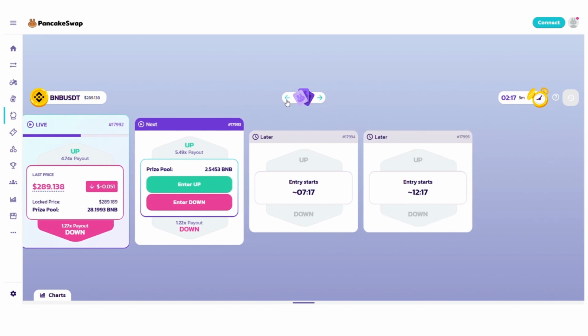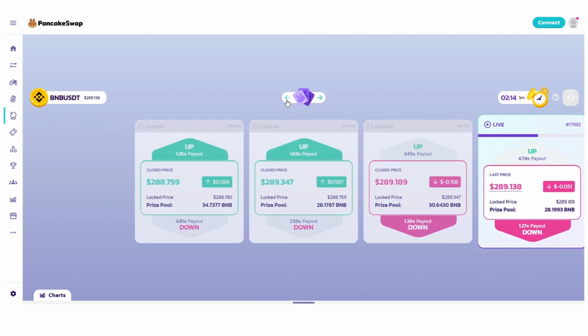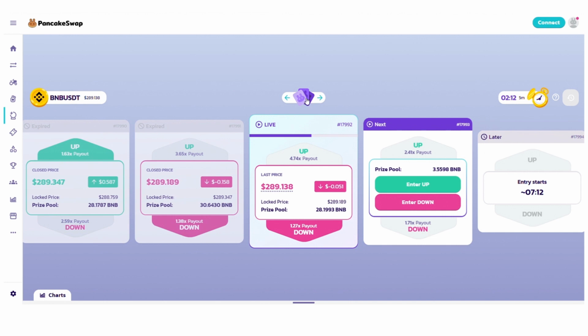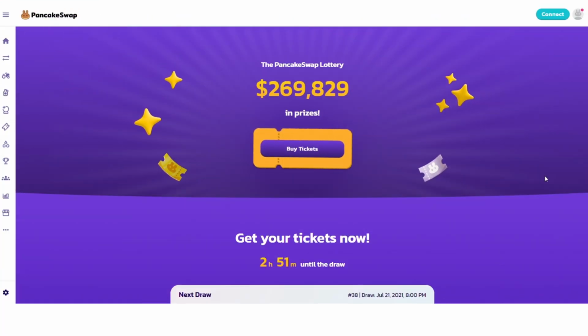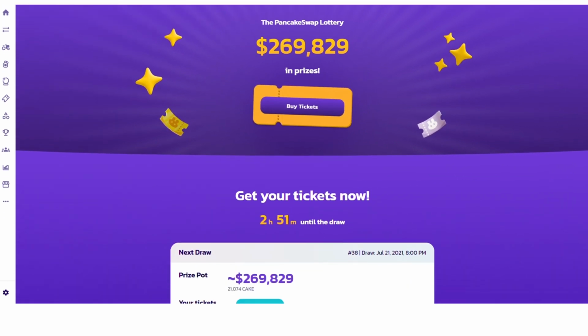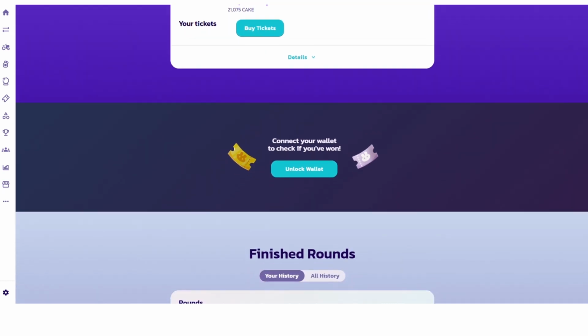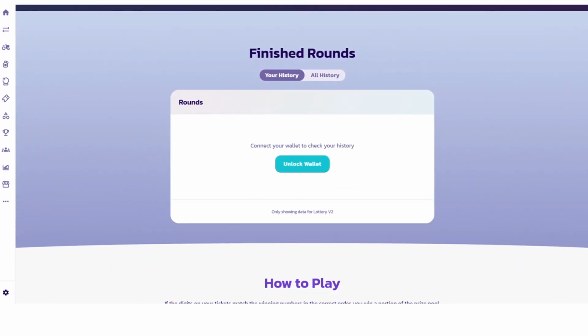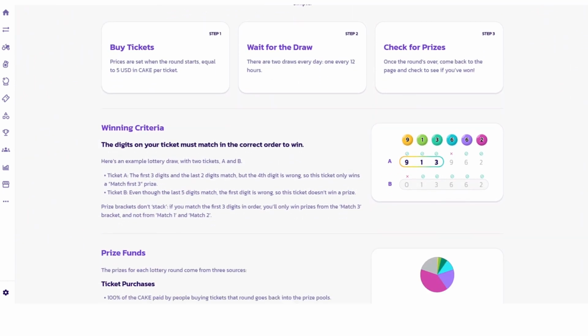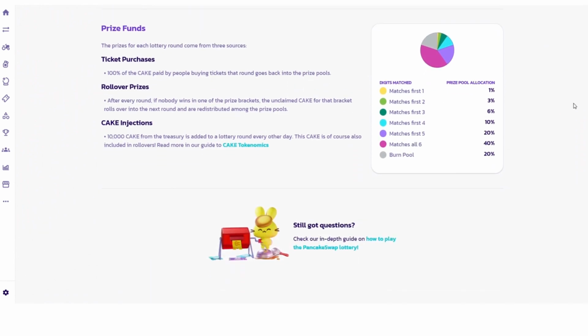It doesn't get much simpler than that, really, but it should also be noted that at the time of this video, this feature is still in beta. The lottery, then, is pretty much a standard lottery. Users can buy tickets for $5 each, but paid for in cake. Each ticket has a random set of 6 numbers, and depending on how many numbers are matched, users can win varying amounts from the pot. There's no limit to how many tickets a user can buy overall, but group ticket purchases max out at 100.